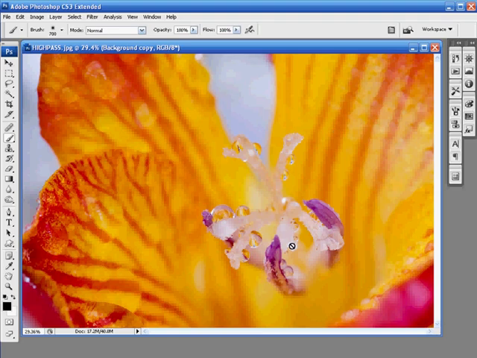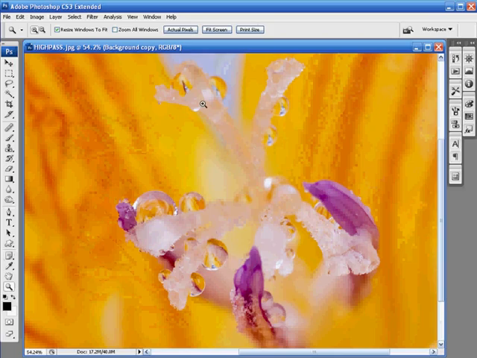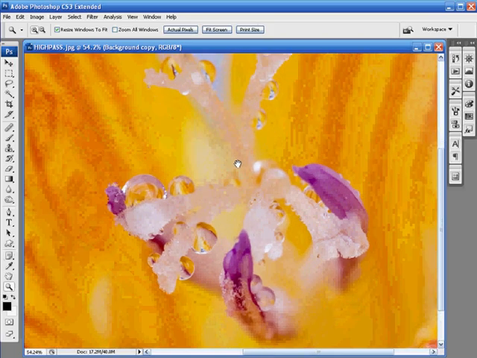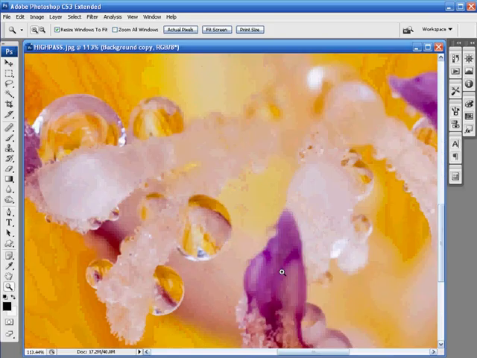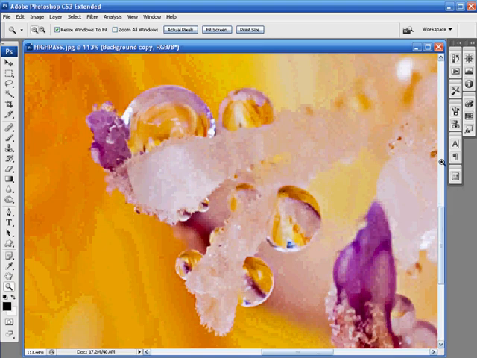Now in this particular floral shot, it's the central area, the stamen here, that I've used the high pass sharpening technique on. So let's just pick up the zoom tool and go in tight on that area. Now at the moment we've got no sharpening applied to the image, but let's go in a bit tighter still so you can really see what happens. It's sharply focused in the area, but if we apply the high pass sharpening technique, just look at this. It really brings the area through, with a really sharp feel that's different in character to something you could generate with the unsharp mask filter.